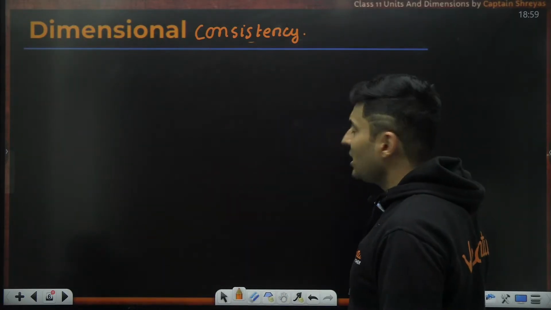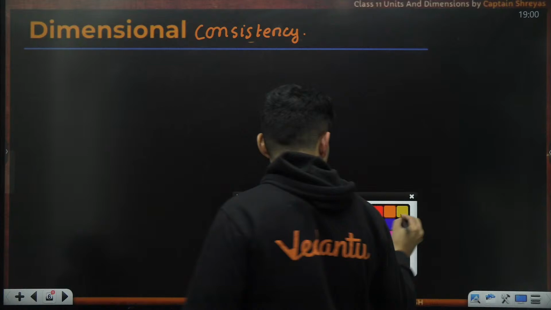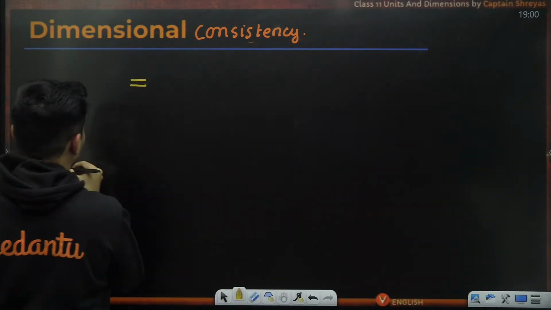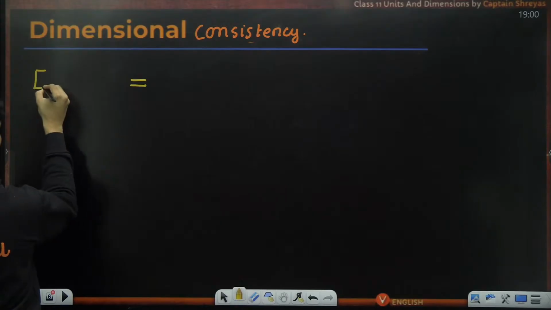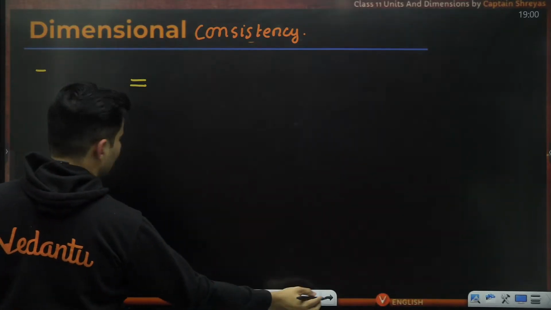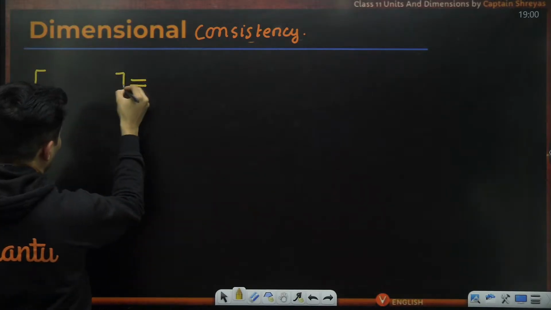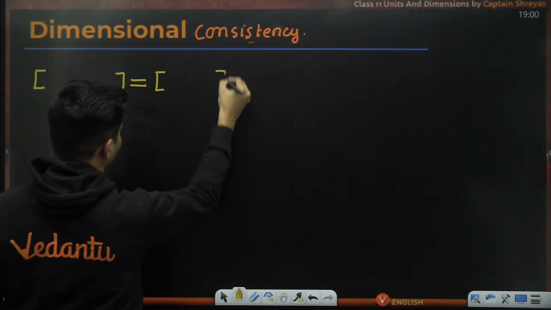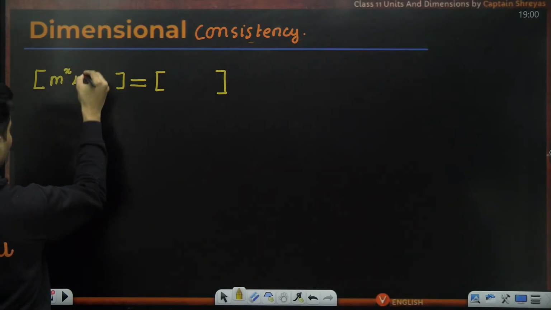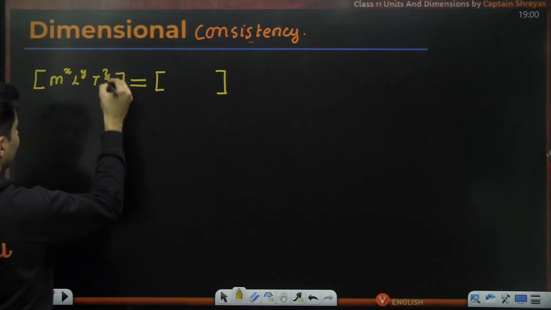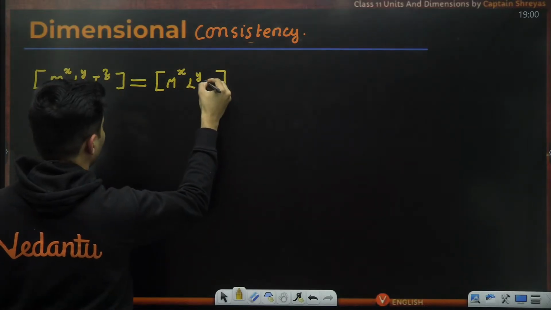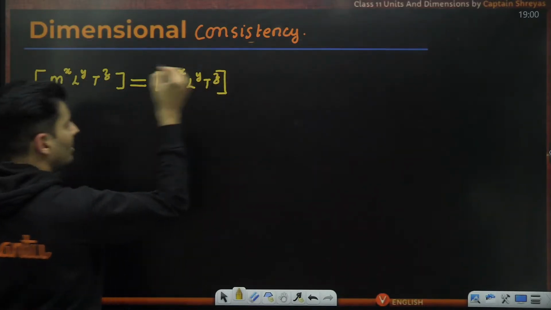So what is the meaning of dimensional consistency? It means if you put an equal to symbol, and if you put some quantity over here, and some other quantity over here, then the dimensions on the left hand side and the right hand side should be equal. So if M's power is x, L's power is y, T's power is z, here also M's power should be x, L's power should be y, T's power should be z. It can't be anything else.